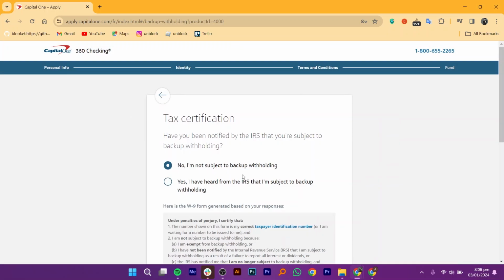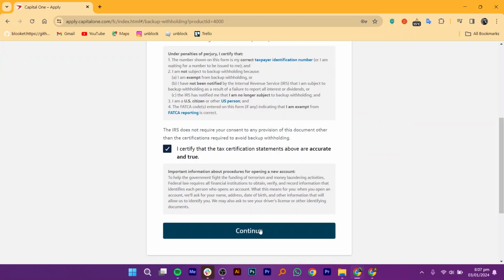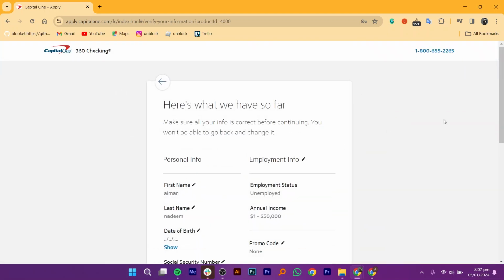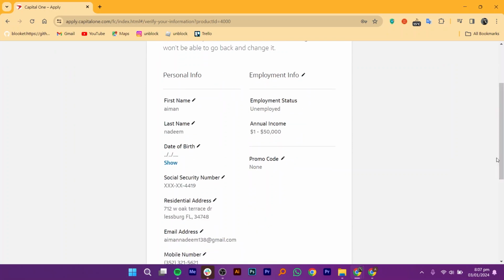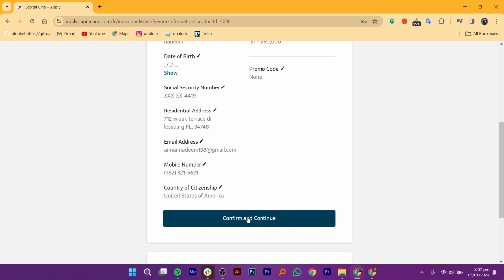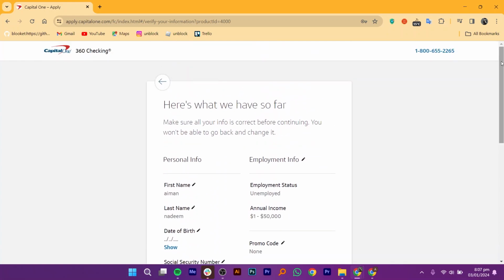Now, select if you have been notified by the IRS that you are subject to backup withholding. Scroll down and check this box to continue. Double check that all your information is correct before proceeding, as you won't be able to go back and change it. Finally, click on Confirm and Continue. Your Capital One checking account will be opened.